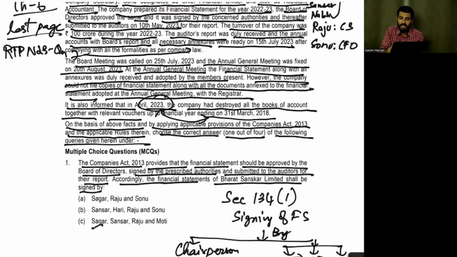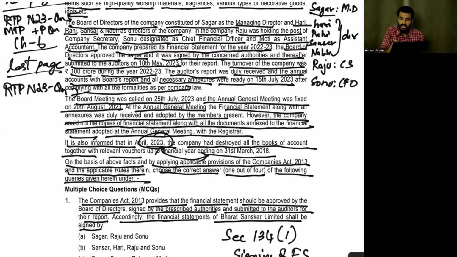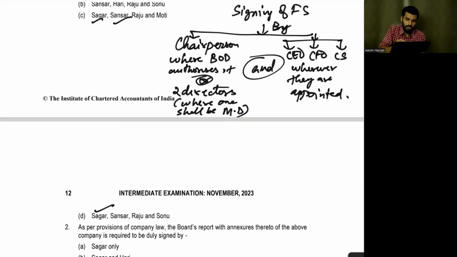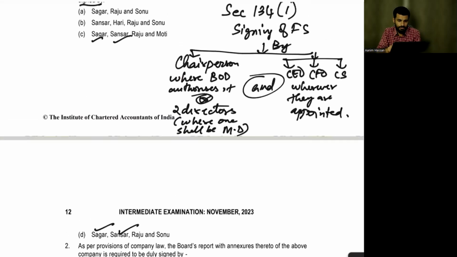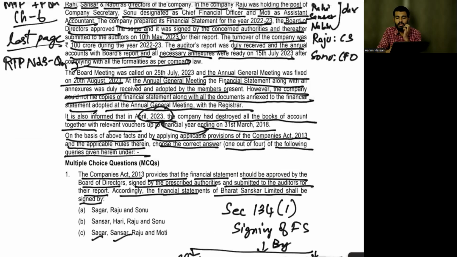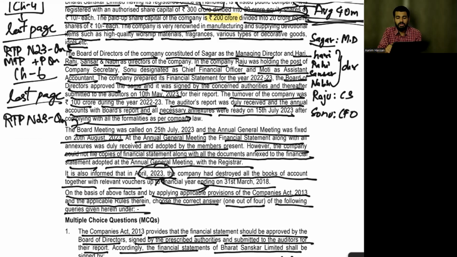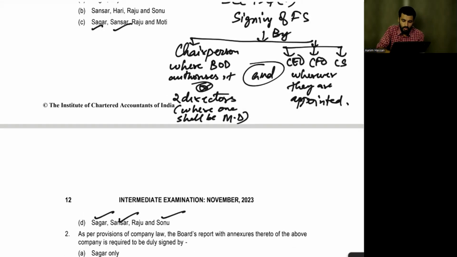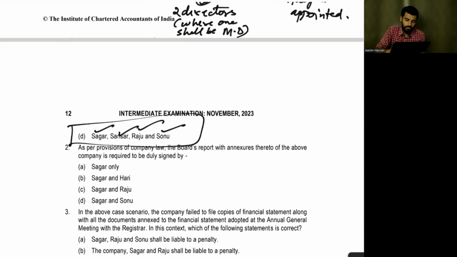Now there should be one managing director, right? Yes, that is Sagar. And there should be a director also: Hari, Rahi, Sansar, Nabi. Sansar, yes. No. CEO, CFO, wherever they are appointed. Is there a CEO, CFO? Yes. Sonu is the CFO, Raju is the CS. Sonu CFO, Raju CS. Option B.